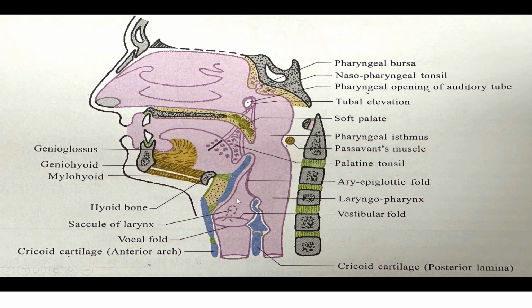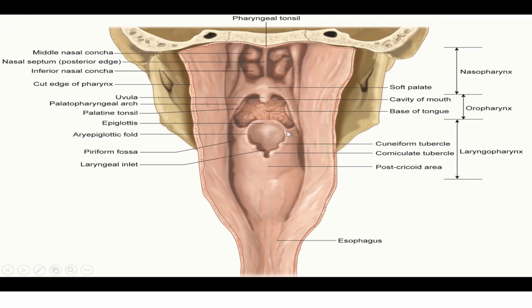Here you can see this is the aryepiglottic fold, and this will be the laryngeal inlet. On the lateral aspect of the aryepiglottic fold, there will be the piriform fossa. In the next diagram, I will show you the piriform fossa. Here you can see this is the laryngeal inlet, this is the aryepiglottic fold. You can see the corniculate and cuneiform cartilages. So this space on the lateral aspect of the aryepiglottic fold is the piriform fossa. The piriform fossa is medially bounded by the aryepiglottic fold, and laterally it is bounded by the lamina of the thyroid cartilage.